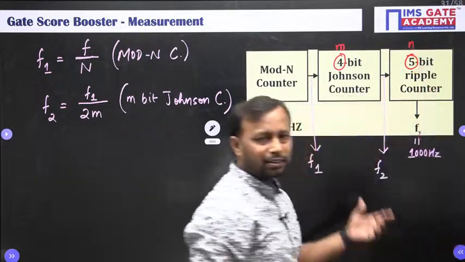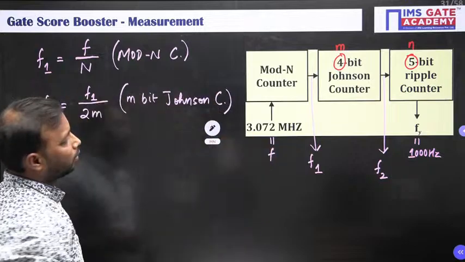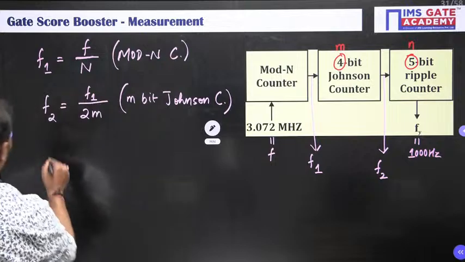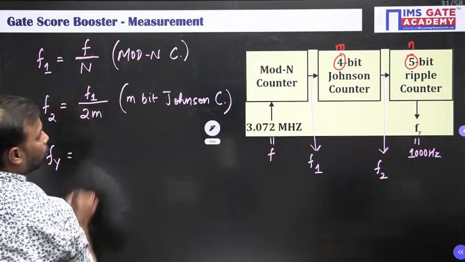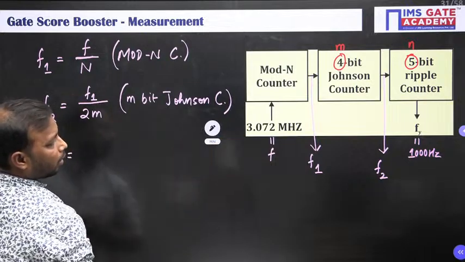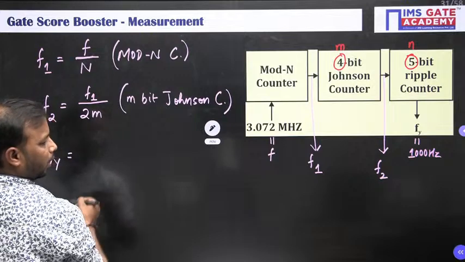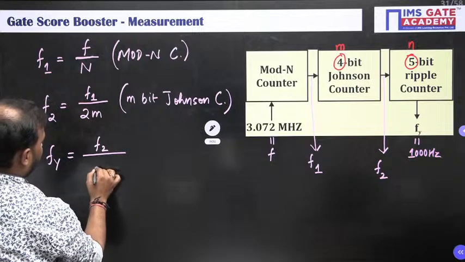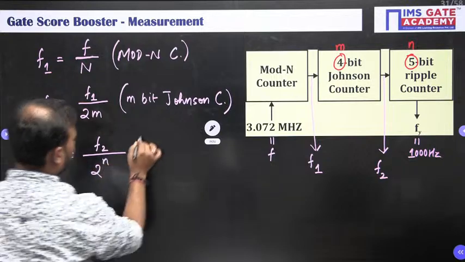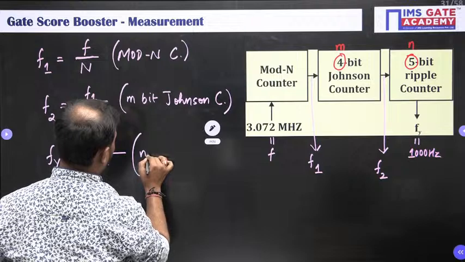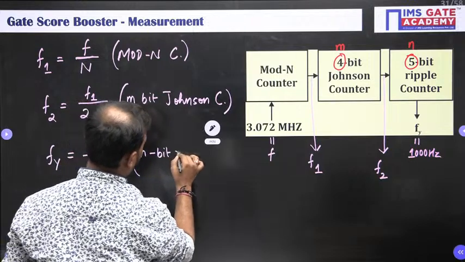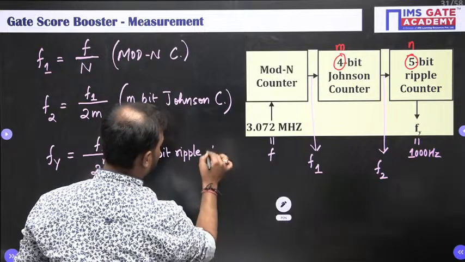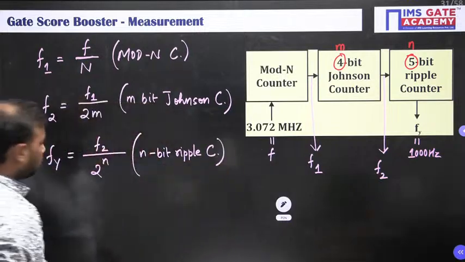Done. And for the last 5-bit ripple counter, let me take small n. Let me generalize the frequency formula. So for an n-bit ripple counter, output is Fy. So Fy will be equal to, input is what for that n-bit ripple counter? It is F2. So F2 divided by 2 to the power n. This is how it looks.